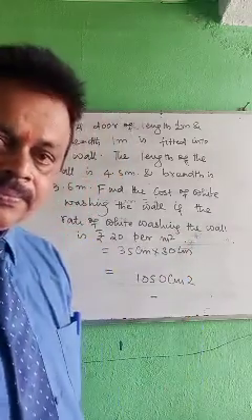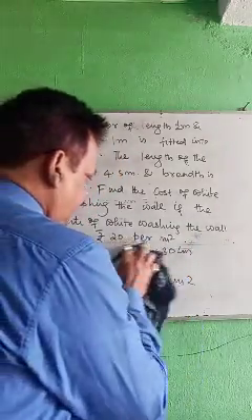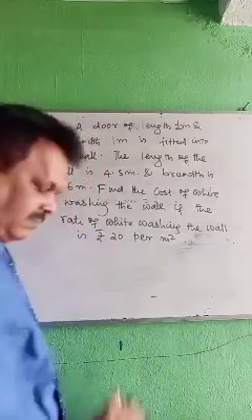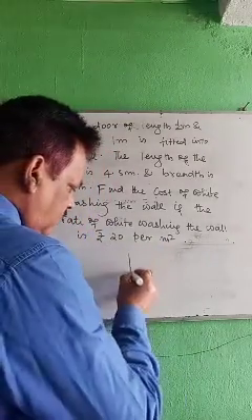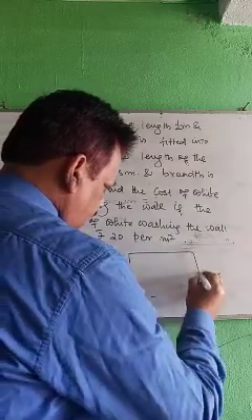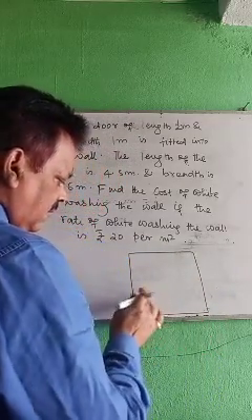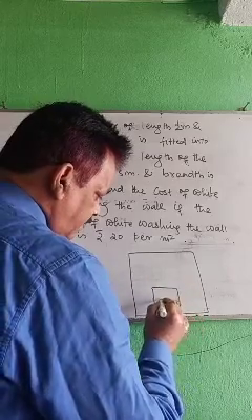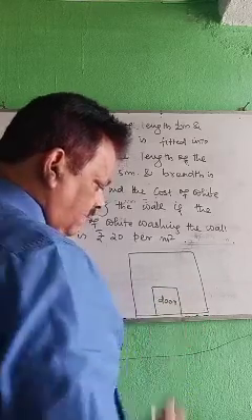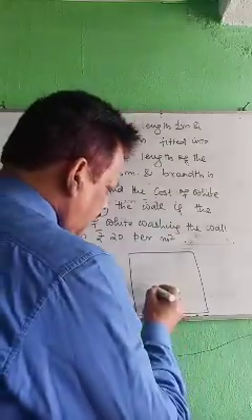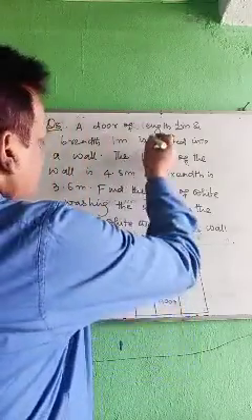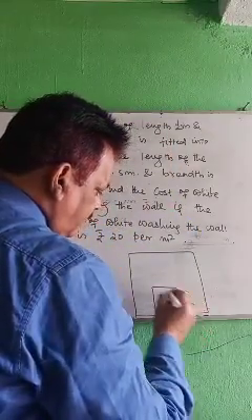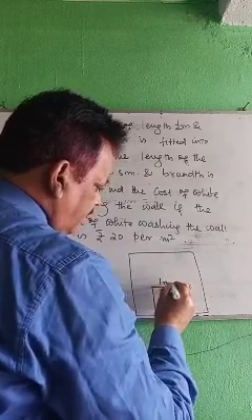Okay, try to understand here. Look at this. Suppose this is your wall. Now what you have done is you have fitted a door here. This is your door. What is the length and breadth of the door? This is your 2 meter, this is your 1 meter.